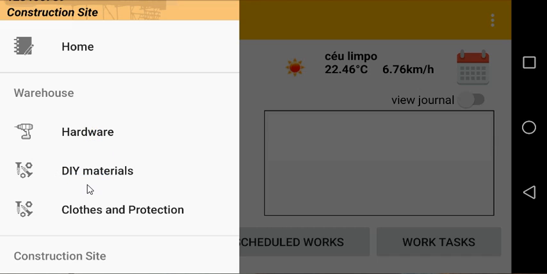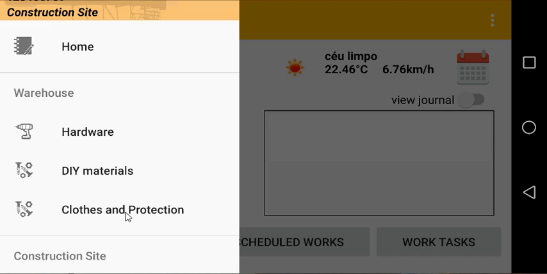The DIY materials menu option is for logging the consumption of small materials that assist any construction worker at the site on performing his work tasks during the day. Let's say, for instance, some nails, tape, rivets, things like that.